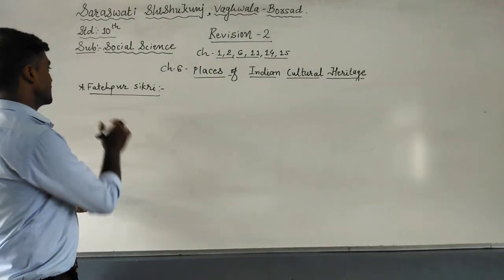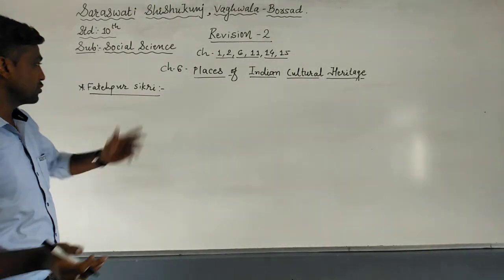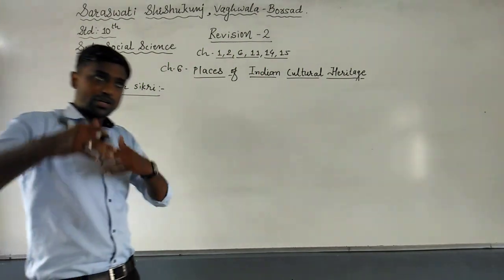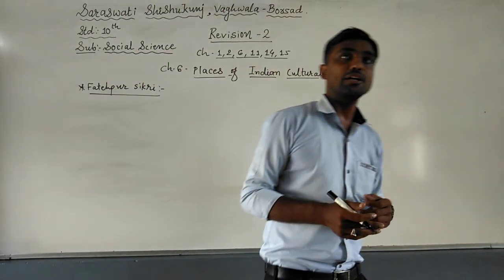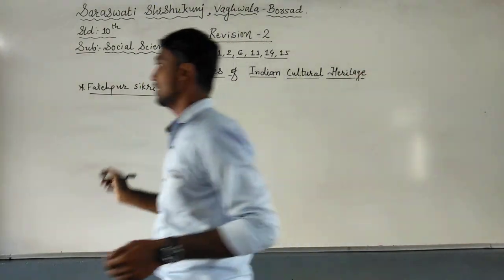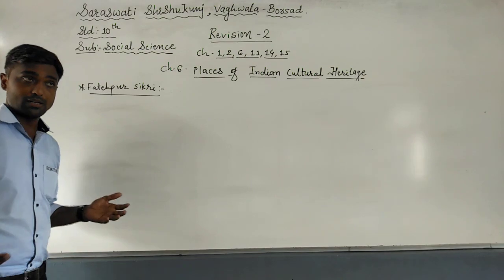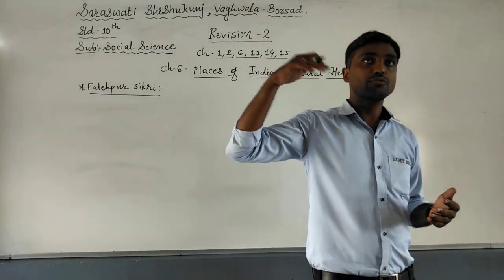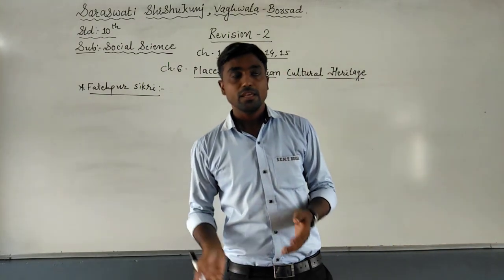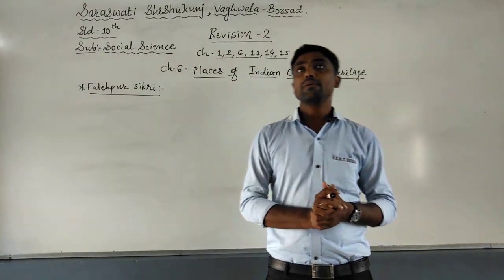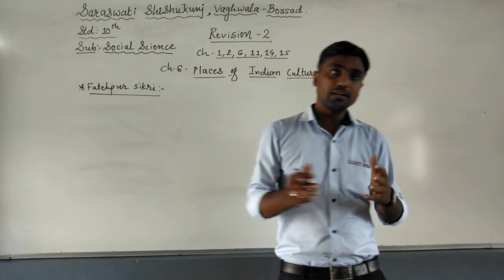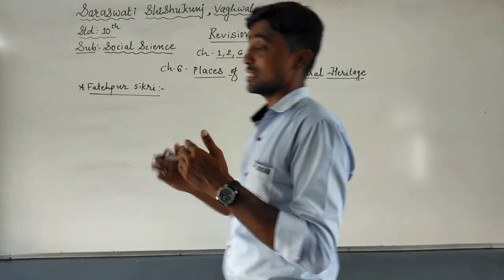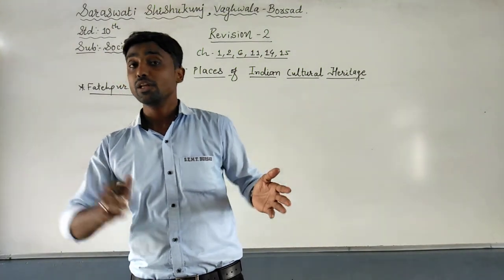Last one, the next question is Fatehpur Sikri. It may be asked for 2 marks only, so 4 points are required. Fatehpur Sikri is located 26 miles away from Agra in Uttar Pradesh. This city was established by Akbar in remembrance of the Sufi saint Sheikh Salim Chishti. Akbar made the entire city. The construction work of Fatehpur Sikri started in 1569 AD and was completed in 1572.